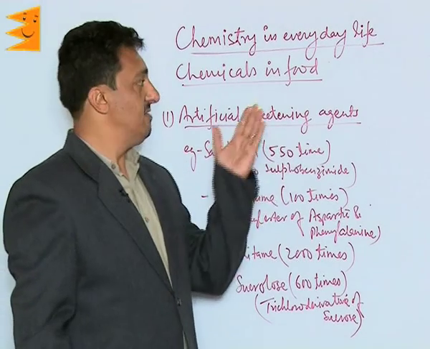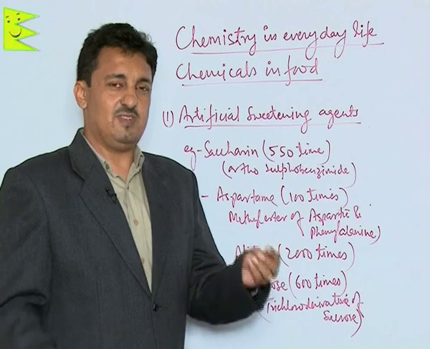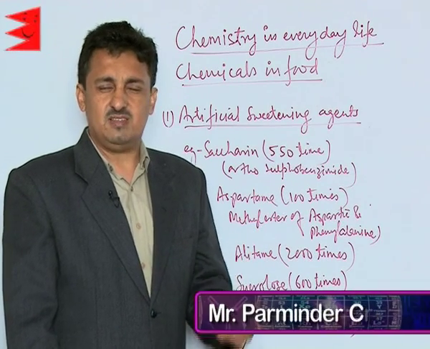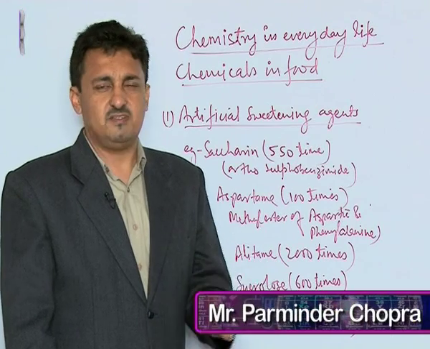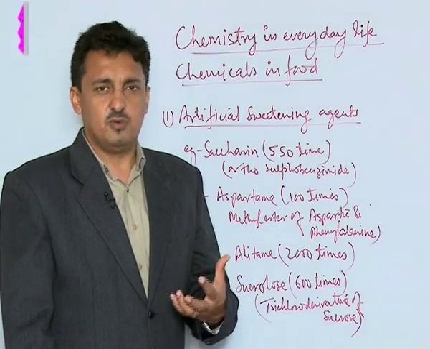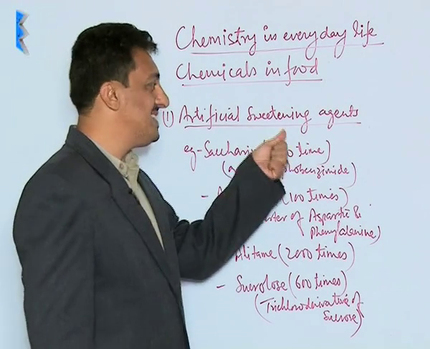Let us take chemicals in food. We use a lot of chemicals in foods, which are used as artificial sweeteners, as emulsifiers, as preservatives, as additives, as colors, etc. And they increase the value of the food. Now we have in our syllabus the artificial sweetening agents.